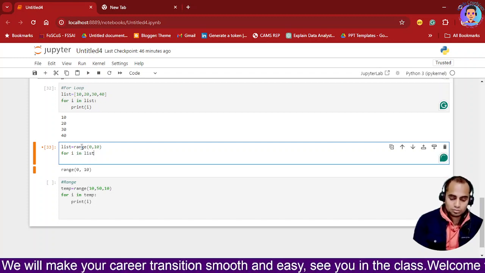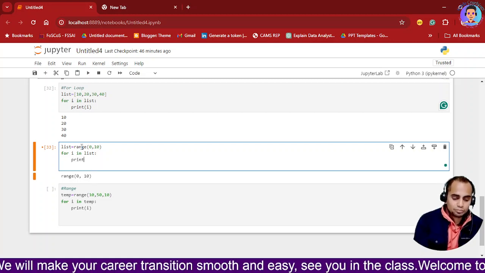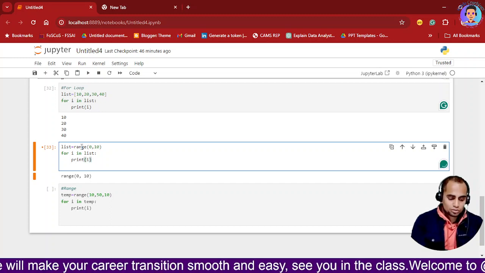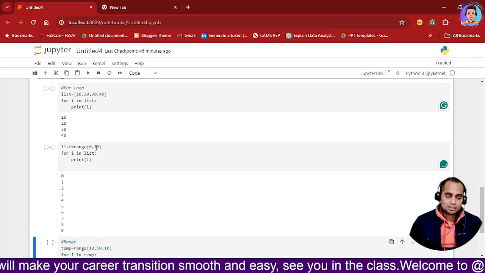Now see, this is my list. I will put a colon, then I will hit enter, and then I'll print list, I'll print i, and then I'll close it, and then I will execute it. So it is giving me 0 to 9. See this.